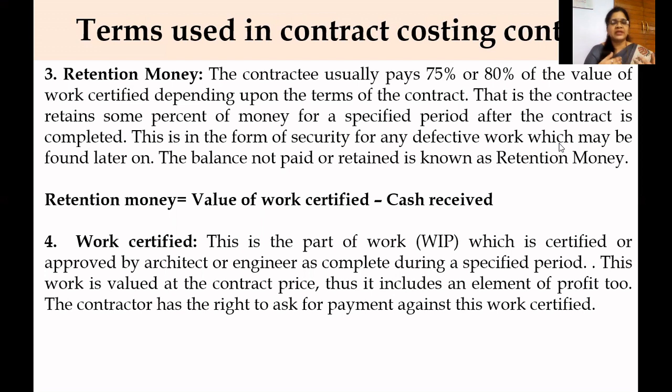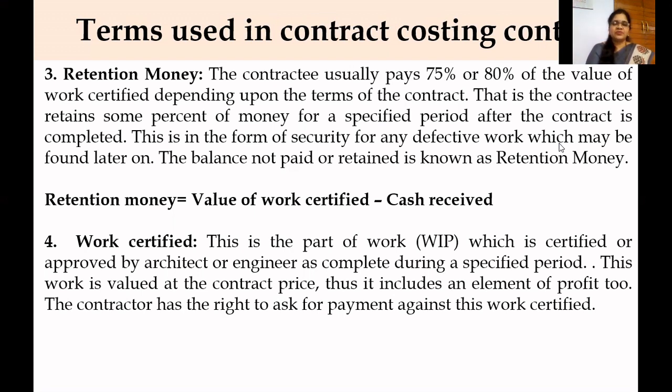That amount of money which is retained by the contractee, even after the completion of the contract, as a measure of security for any defective work which may be found later on. So the balance not paid or retained by the contractee is called retention money.